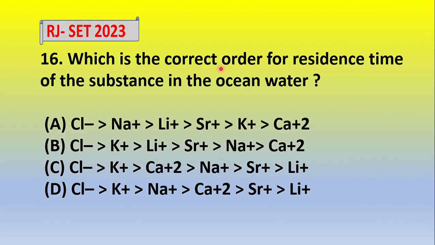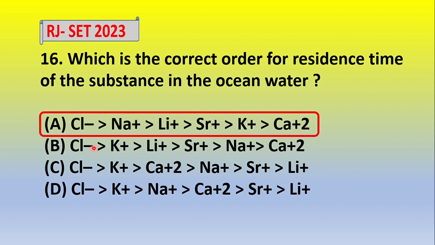Okay, next, which is the correct order of residence time of the substance in the ocean water? Option A, chloride, sodium, lithium, strontium, potassium and calcium. Then chloride, potassium, lithium, strontium, sodium and calcium. Then chloride, sodium, potassium, calcium, strontium and lithium. Chloride, potassium, sodium, calcium, strontium and lithium. So which one is the correct order? Which one is the dominant and which one is the less dominant? So the correct answer is A.